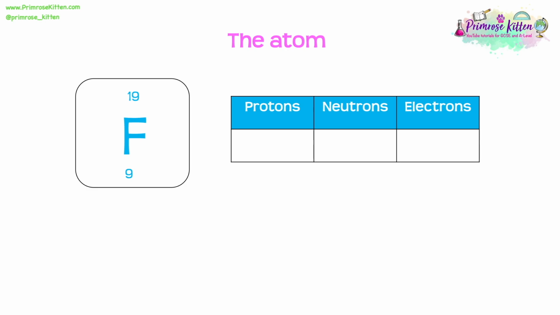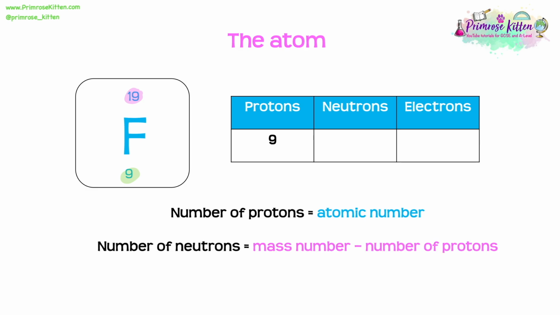So if we look at fluorine here as an example, I know that that smallest number is the atomic number, which gives me the number of protons. Therefore, I know that the number of protons is equal to 9. Now then we can think about the mass number, which is the biggest number. And remember, we said that the mass number was the sum of the protons and the neutrons. So as we now know how many protons there are, we can work out the number of neutrons by doing 19 minus 9. And that ends up giving us 10.